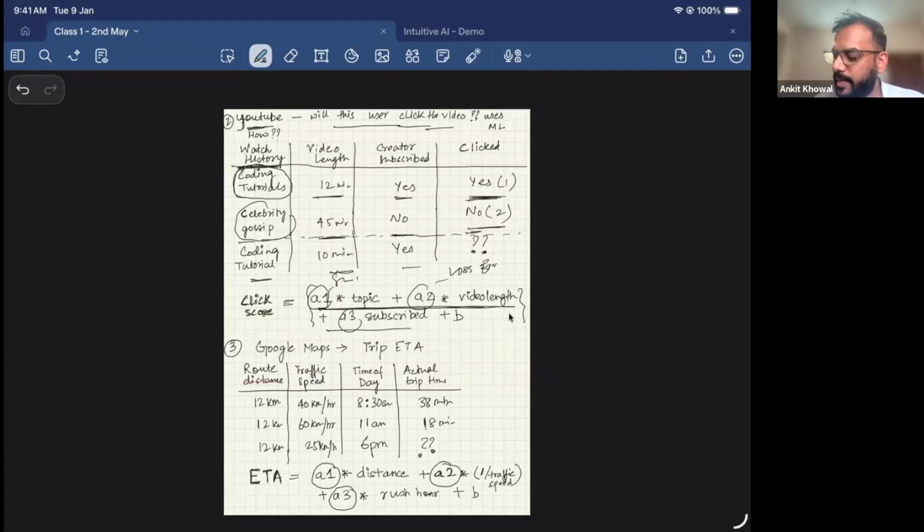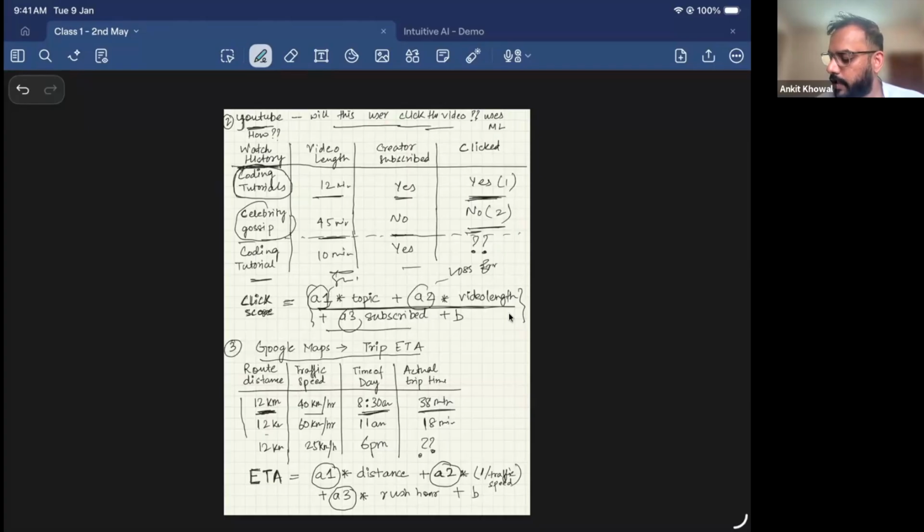So I took one more example so that you can have that mental map, right? How is it going on? Similarly, for Google Maps, it suggests how much time it will take for you when you enter a destination. It has past data: if the place the user wants to travel to is 12 kilometers apart, the traffic speed is 40 kilometers per hour, and the time of the day is 8:30 p.m., it took this much time.